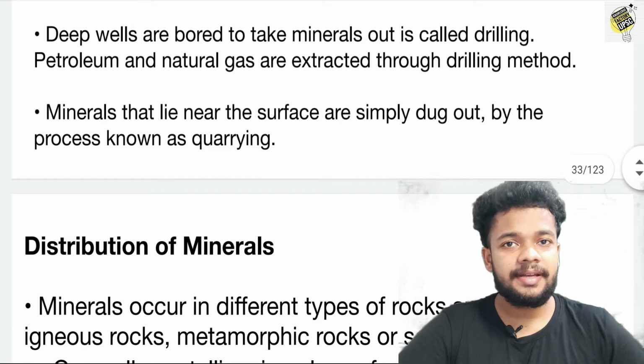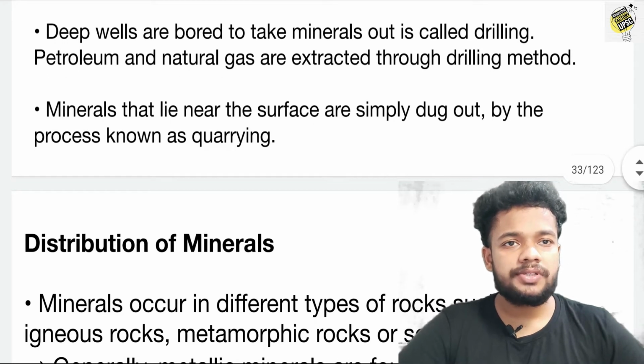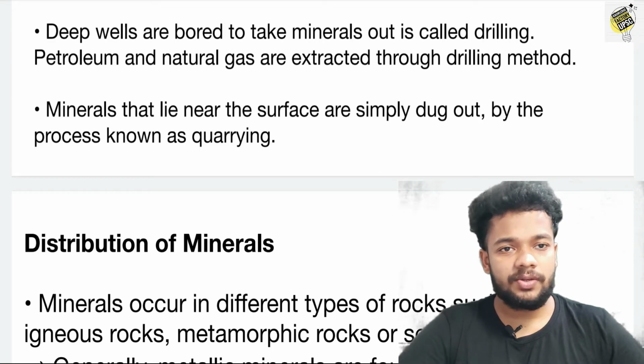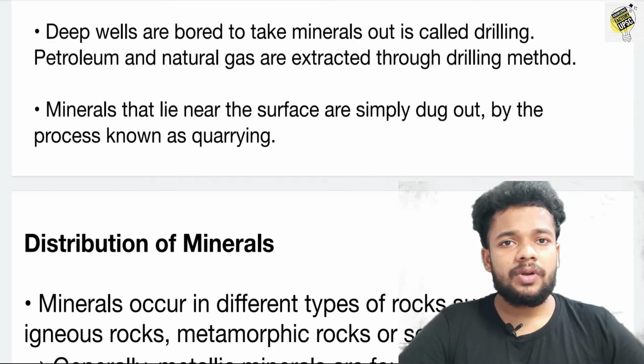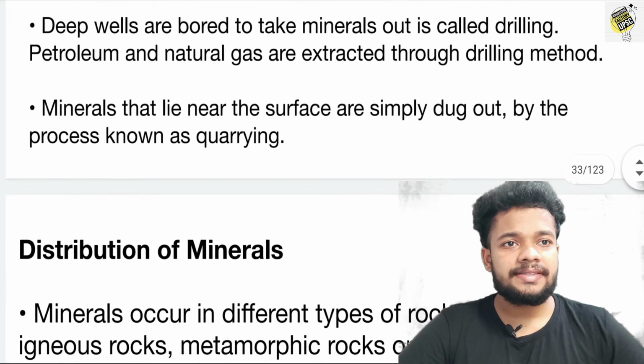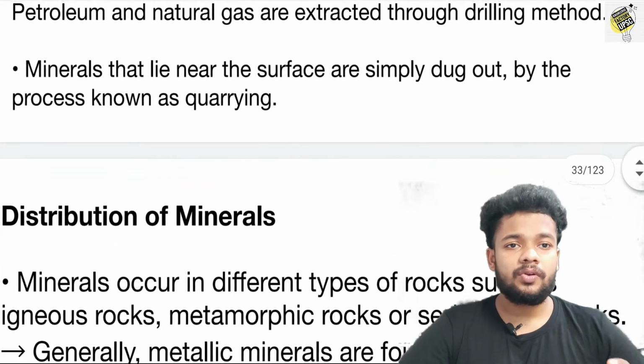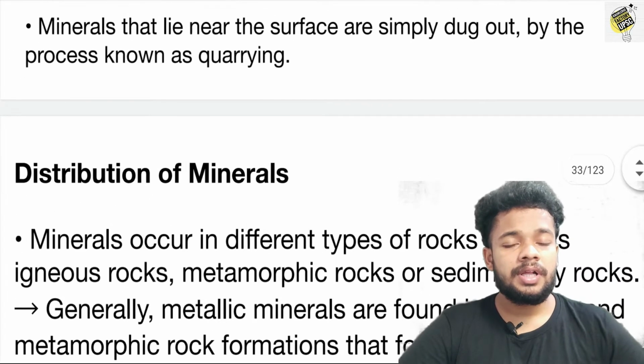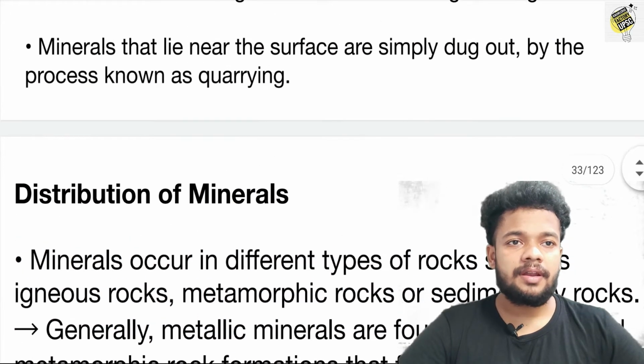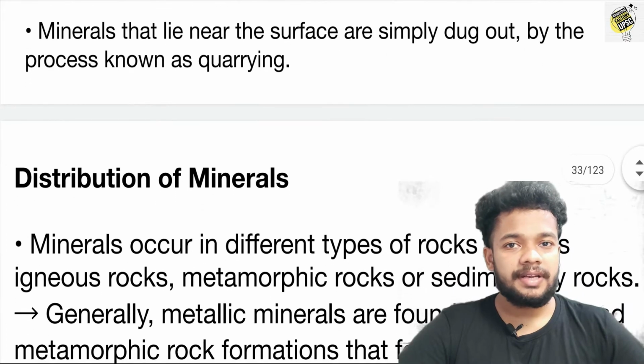Deep wells are bored to take the minerals out, and this is called drilling. So what is drilling? Deep wells are bored to take the minerals out. Petroleum and natural gas are extracted through the drilling method. The petroleum and natural gas are taken out through the process of drilling.